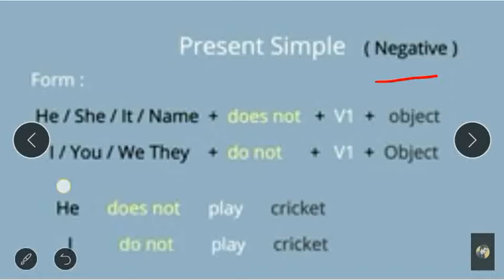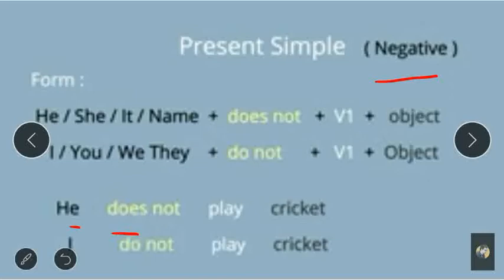Along with the subject I, you, we, they, we use do. We don't use does. We don't add es with do. Does not: as it is a negative sentence, you have to use not after the auxiliary verb, plus the main verb, that is the first form of verb, plus object. For example, he is the subject, does not, because he is the subject, so we add es with do.